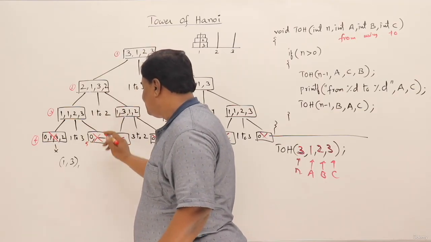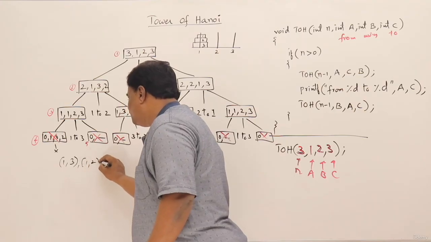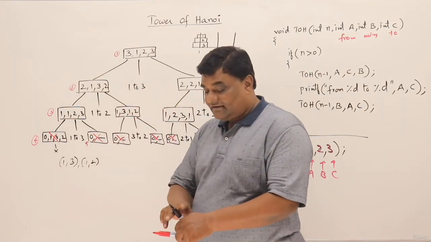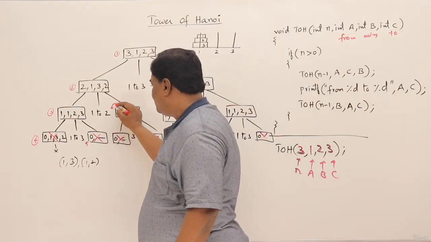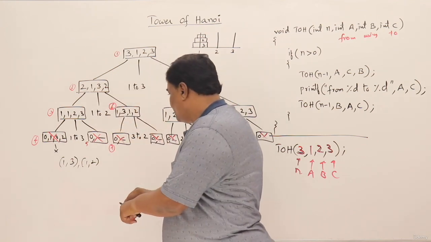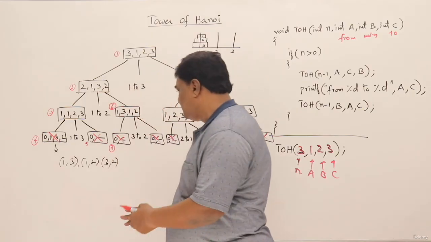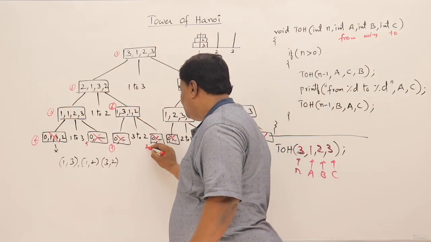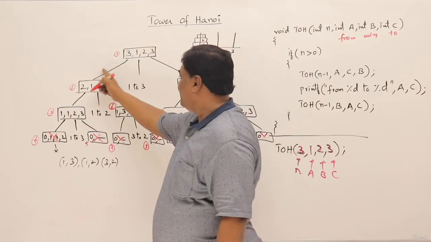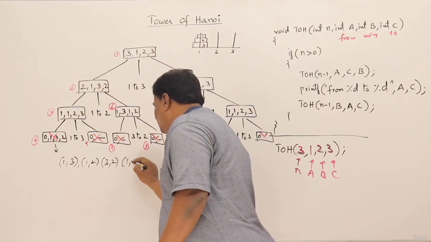Then go back. This step is performed. So the step is 1, 2. Then this call, sixth call. Then seventh call. Then this step 3 to 2. Then eighth call. Then go back. And this step is 1 to 3.